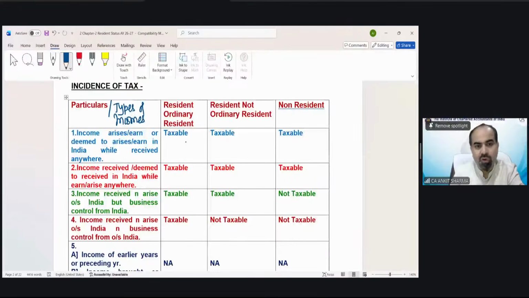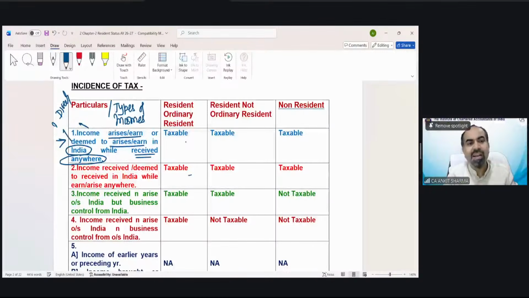First of all, the first income is income arising or earned or deemed to arise or earn in India, while received anywhere. What is the meaning of income arising or deemed to arise? Arise means directly earned from India, and deemed to arise means indirectly earned from India. What is the exact meaning of deemed to arise or indirect? That we will discuss in this chapter.